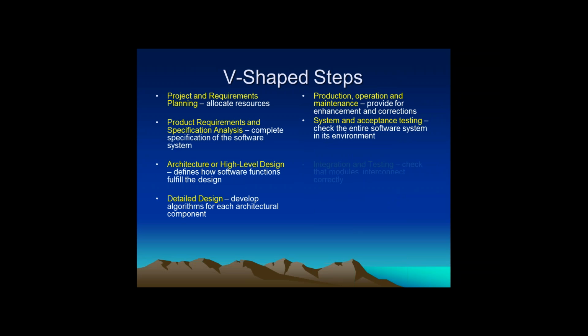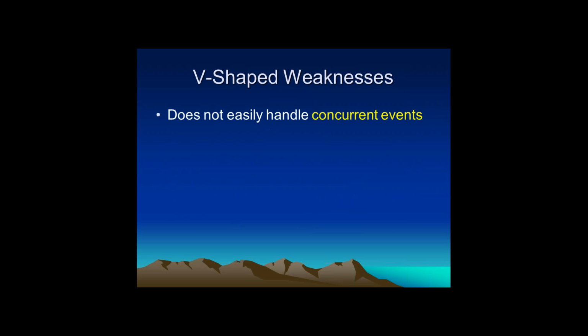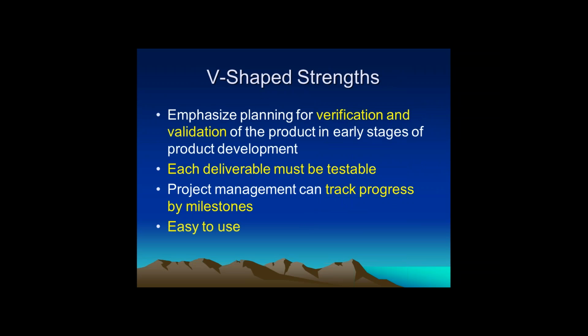Okay, excellent to hear. But what are the advantages and what are the disadvantages with this particular model? The major advantages: verifications and validations will be done at each and every level, and each deliverable must be testable. If you do one activity, that activity will definitely be tested.